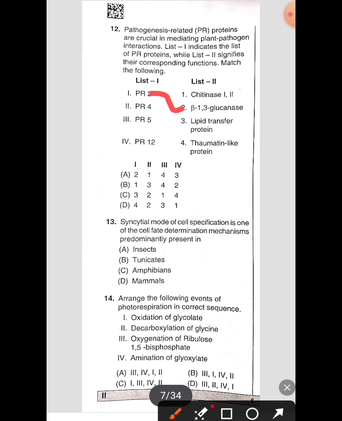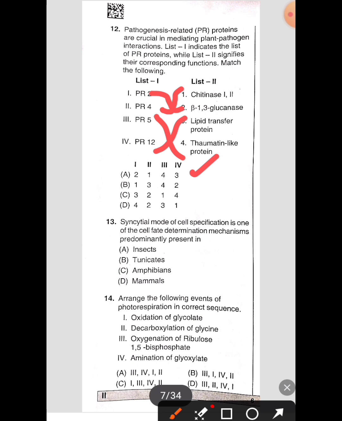PR4 is related to chitinase 1 and 2. PR5 is related to chromatin-like protein. PR12 is related to lipid transfer protein. So here the correct answer is the first one, that is 2, 1, 4, 3 is the correct answer.